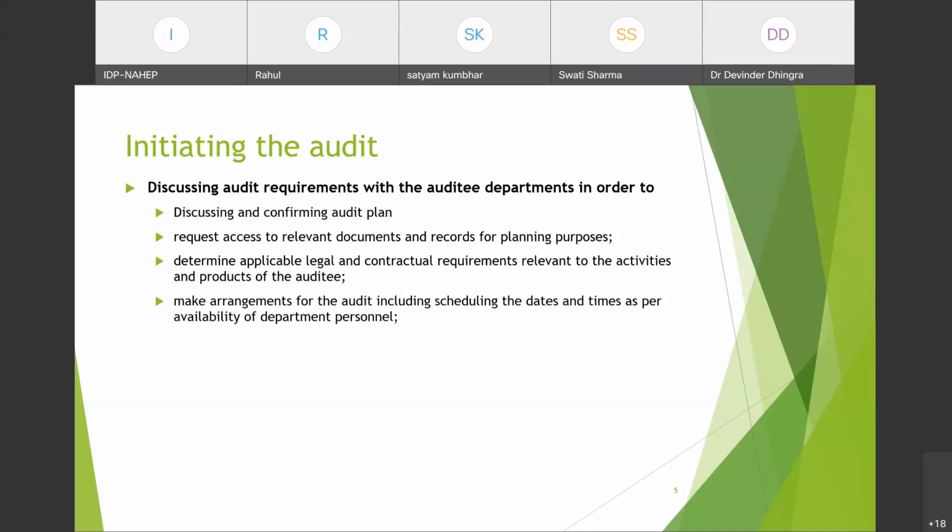Make arrangements for the audit, including scheduling the dates and times as per availability of department personnel. ताकि वो लोग audit का schedule and arrangement कर पाए dates and times के according कि कौन से department में वो person जो audit होने वाला है available है या नहीं है. Accordingly they can plan कि which department shall be audited when.